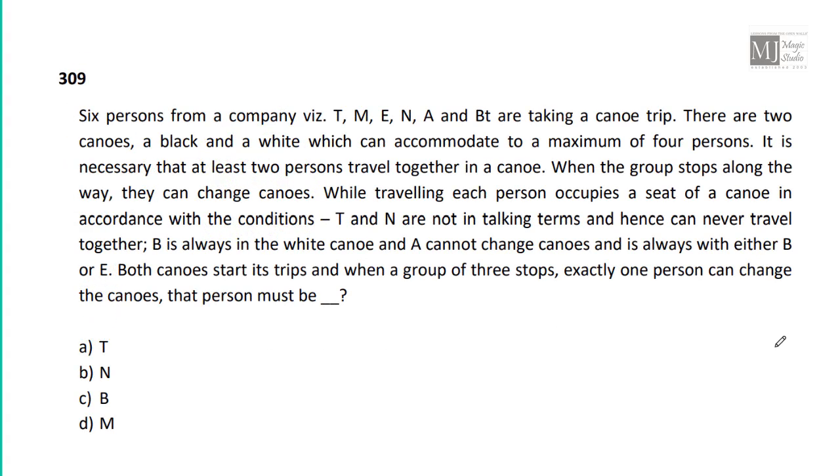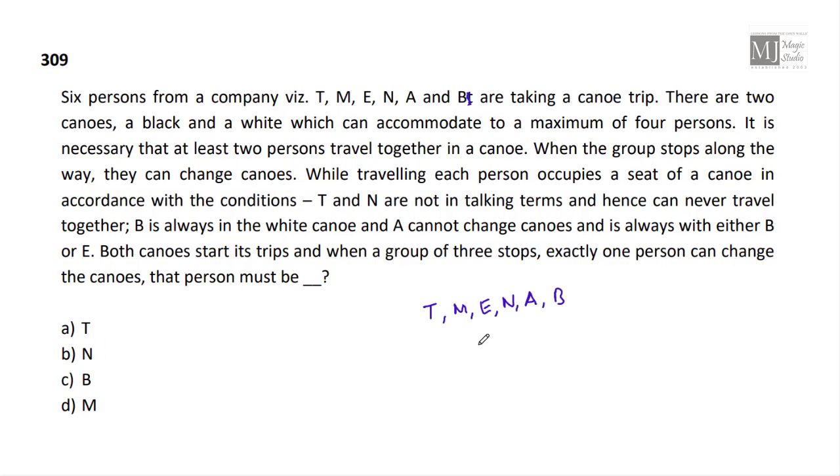6 persons from a company, T, M, E, N, A, B, are taking a trip. There are two canoes, a black and a white, which can accommodate a maximum of 4 persons each. It is necessary that at least 2 persons travel together. When the group stops along the way, they can change their canoes. While traveling, each person occupies a seat of a canoe in accordance with this condition. Now, what are these conditions?